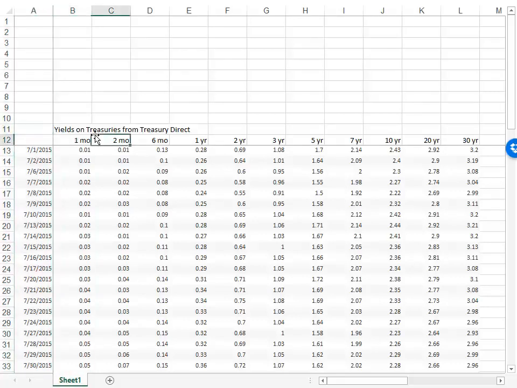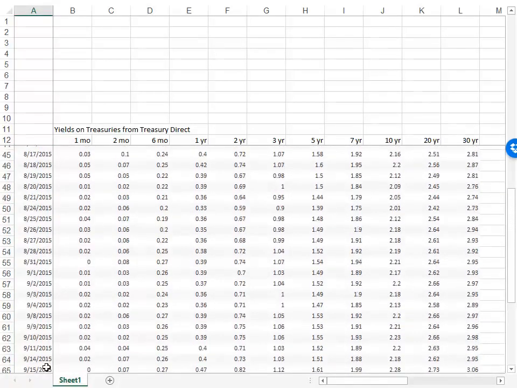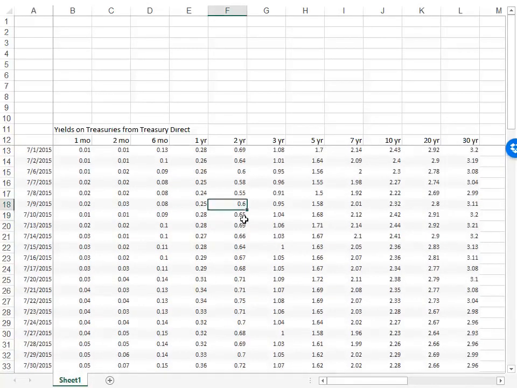First, we have yields on Treasuries from Treasury Direct. This is the same site from which you're downloading data for your asset tracking exercise. I have here bond yields from July 1, 2015 up to September 30th, 2015. So we have data for the complete third quarter. And these are all the maturities in Treasury Direct: 1 month, 2 month, 6 month. We are going to focus here on the 5-year and 10-year notes.